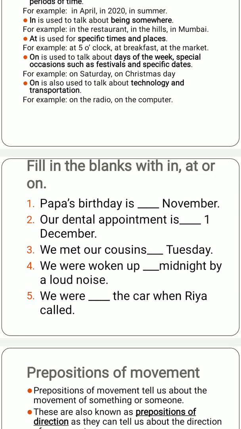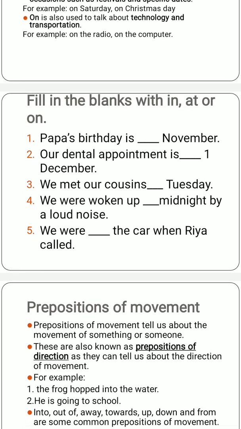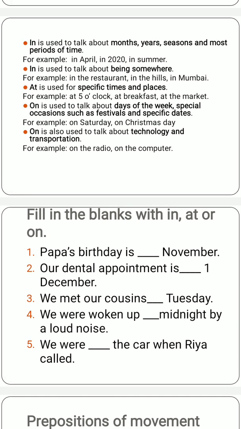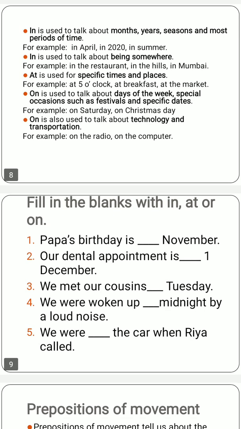Now in the next slide, we will learn how to use "in", "at" or "on" in the various blanks. Papa's birthday is dash November. Papa's birthday is in November, because we have been told that when we talk about months and years, we use the word "in". Our dental appointment is dash 1 December. A particular date is given to us, and for a specific date, we will use "on". Our dental appointment is on 1 December.